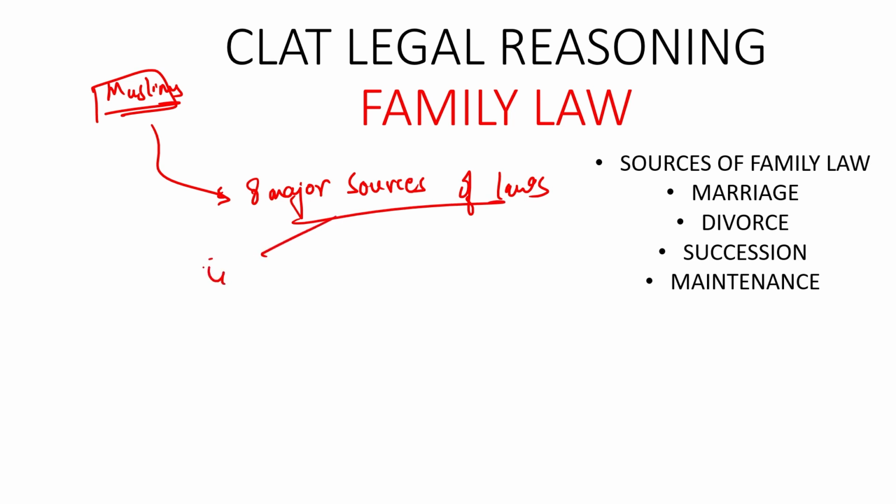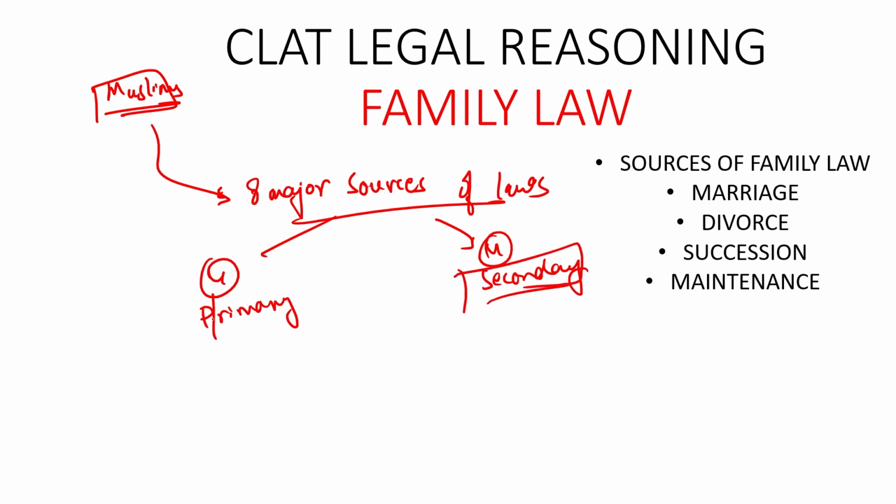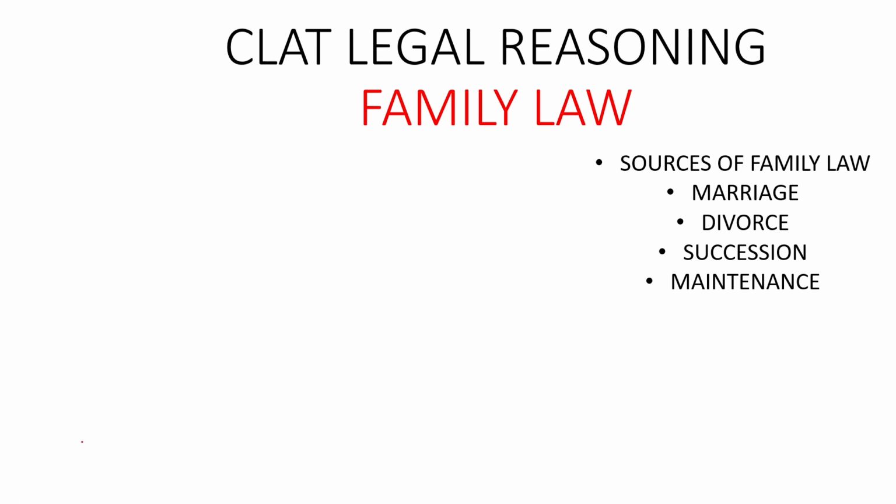The first 4 are considered the primary sources, and the remaining 4 are considered the secondary sources, or the informal sources. We will be dealing with both, in order to understand what exactly is a primary source and what exactly is a secondary source.